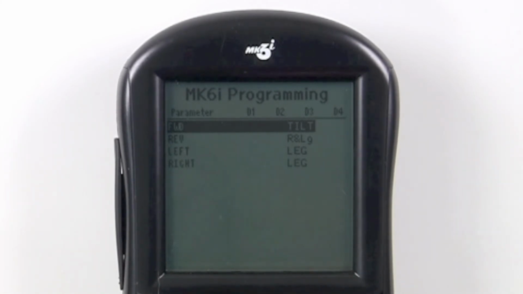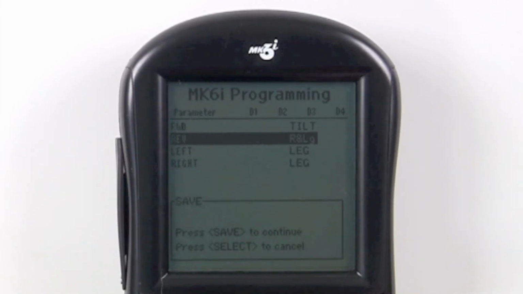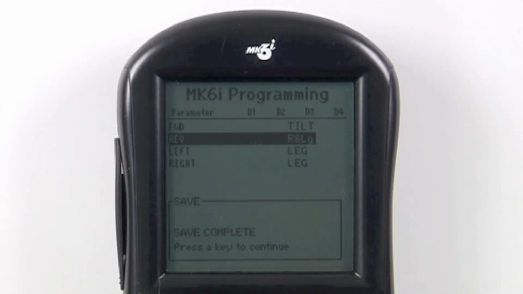Simply select your change and continue on for the rest of the quadrants. When finished, save your changes, and the switch is now ready to operate the way you need.